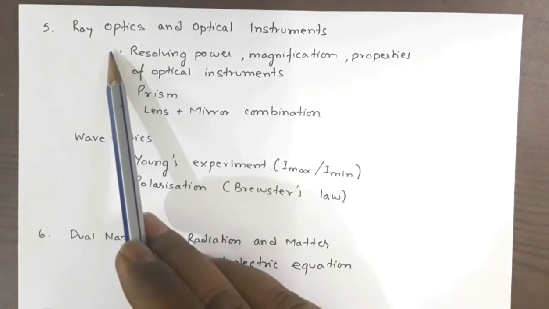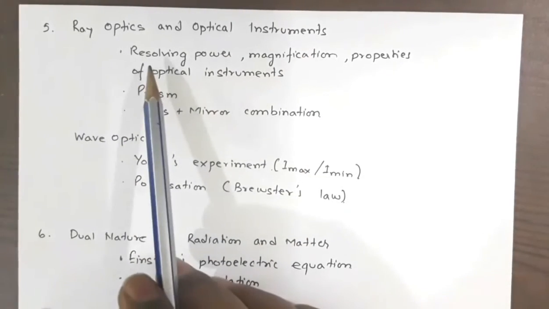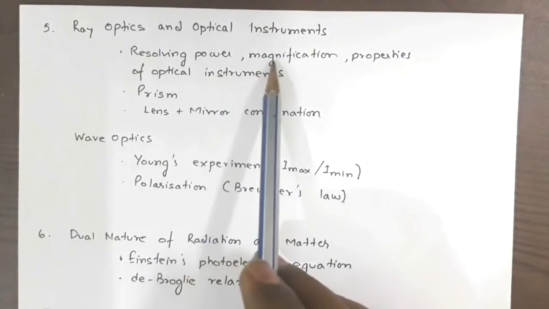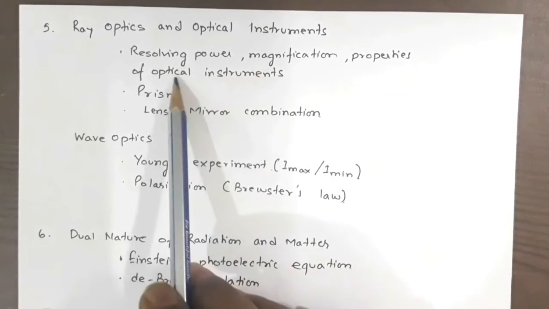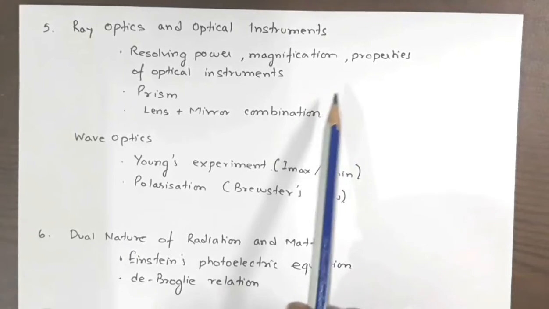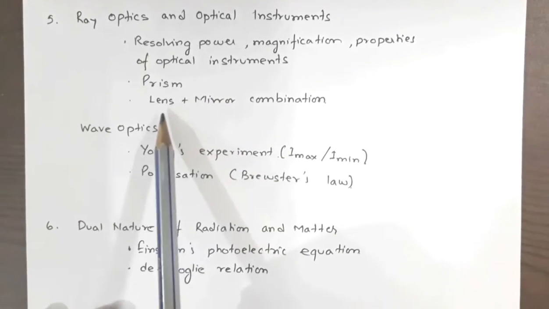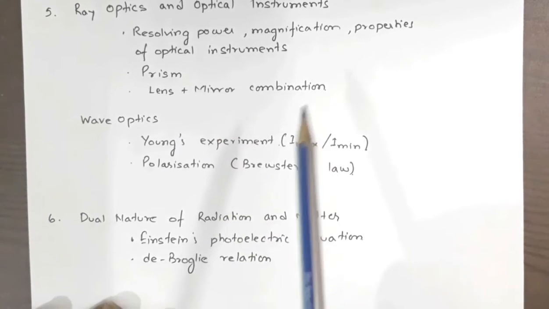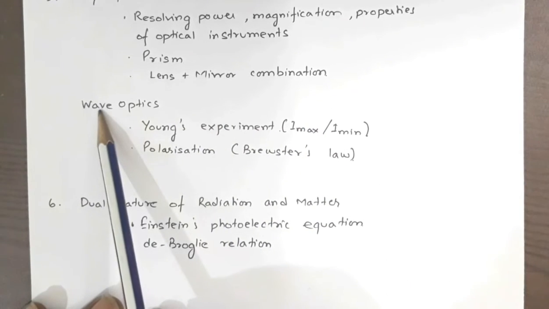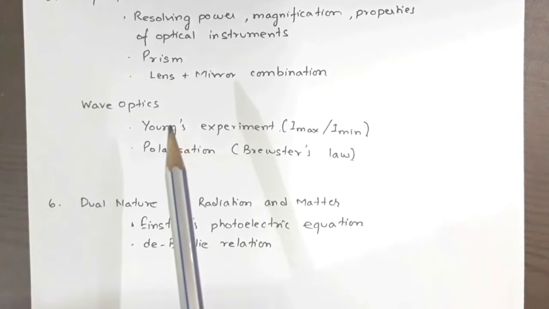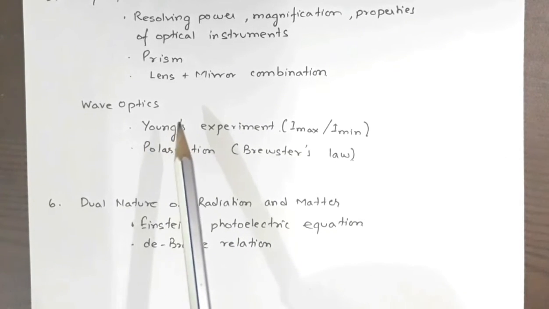Now from ray optics and optical instruments, please go through resolving power, magnification and properties of optical instruments. Prism, problems based on prism, problems based on lens and mirror combination. Okay, now wave optics, though it was not so popular a topic, but even then I have included it here.